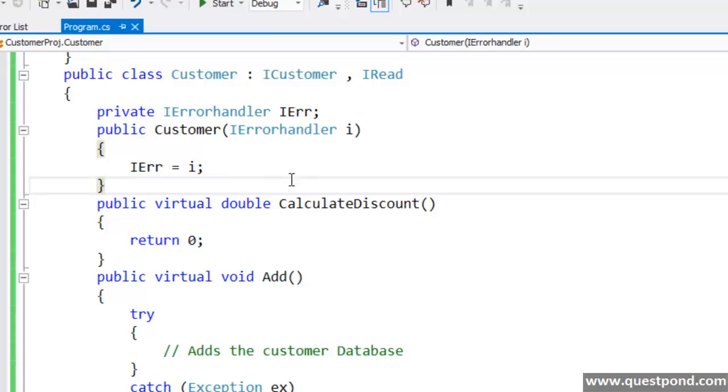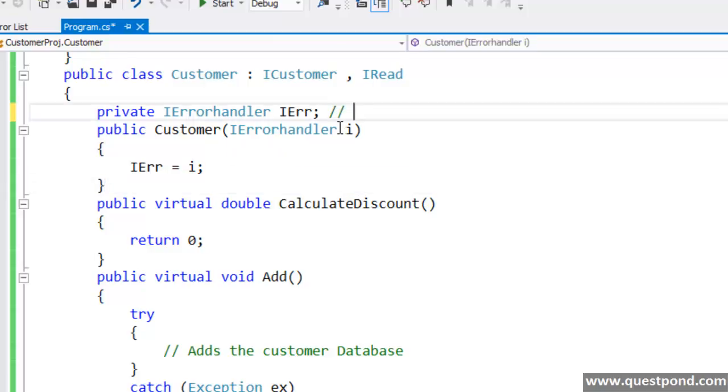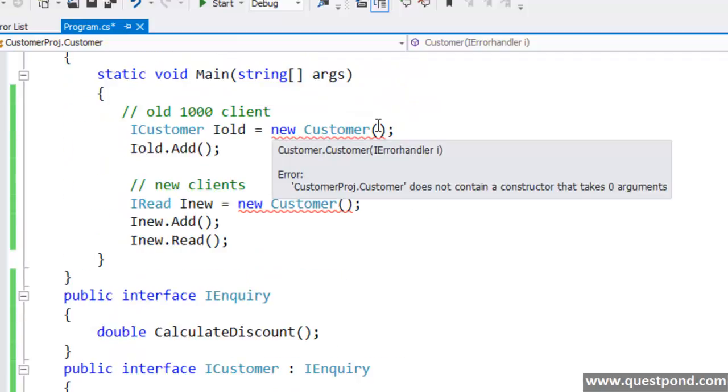He is now not concerned that he's going to get a file error handler, an event viewer error handler, or a mail error handler. He just says, I am referencing the generic interface. Now what comes to me is all up to the client, who's going to consume me. So now it's the client's responsibility.